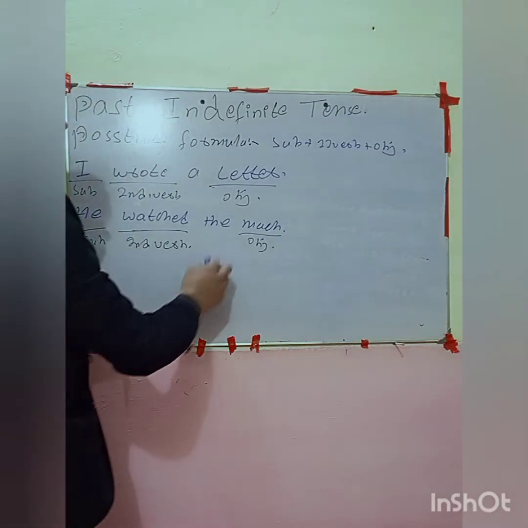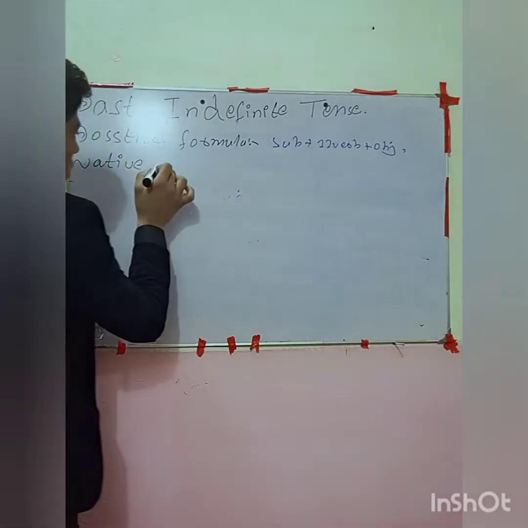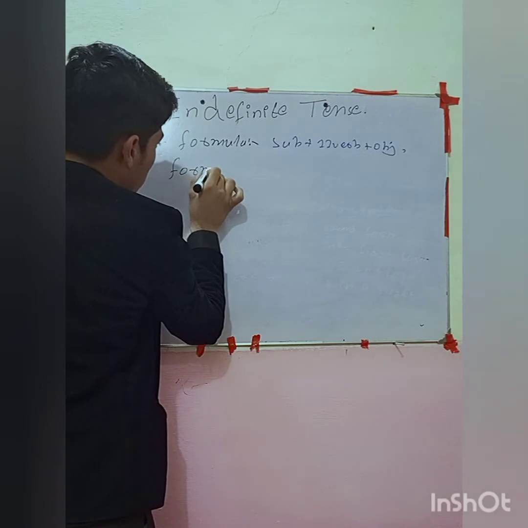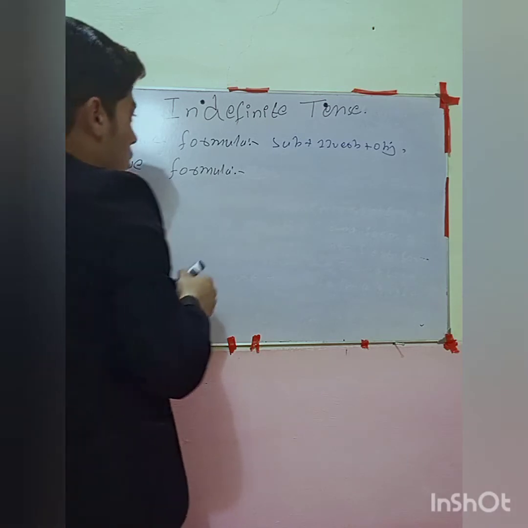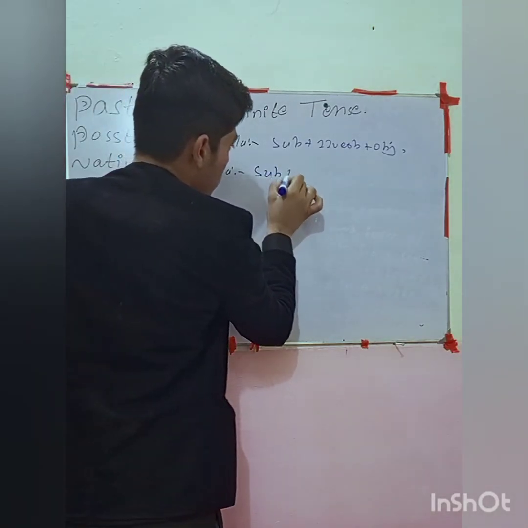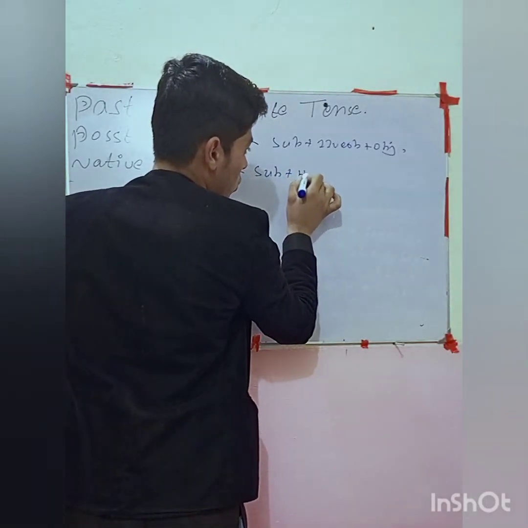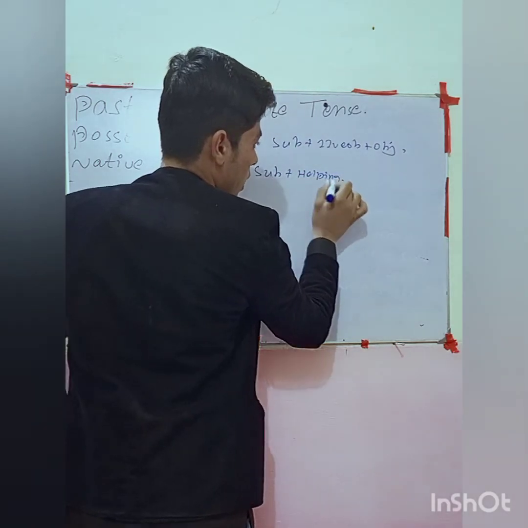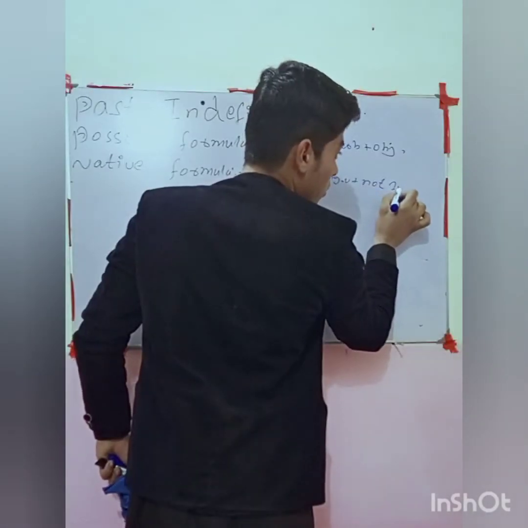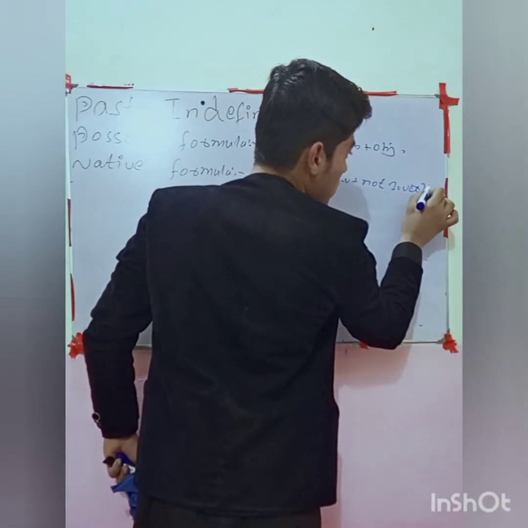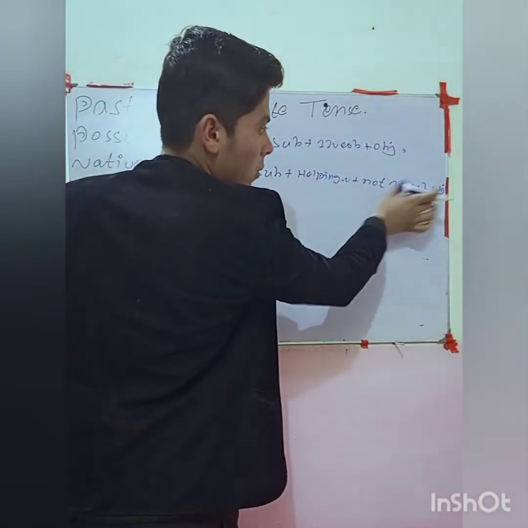So let me remove it and let me teach you the negative formula. The negative formula is here. Okay. So now look, we need to use the subject first and then the helping verb did. Helping verb is here, plus not, plus first form of verb, plus object. Subject, helping verb, not, first form of verb, plus object.